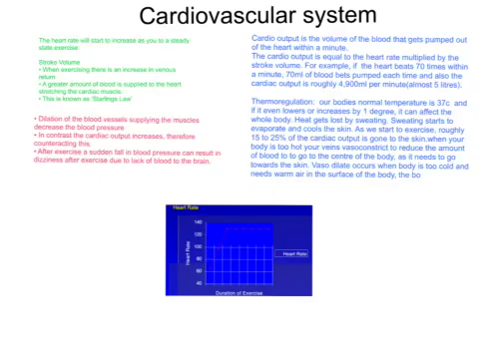Thermoregulation. Our body's normal temperature is 37 degrees Celsius, and if it lowers or increases by even 1 degree Celsius, it will affect the whole body. Heat gets lost by sweating. Sweating starts to evaporate and cools the skin down. As we start to exercise, roughly 15 to 25% of cardiac output goes to the skin.